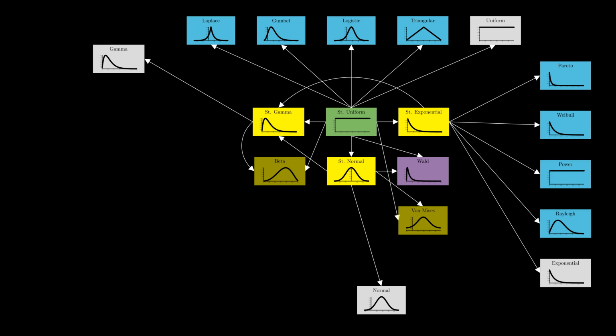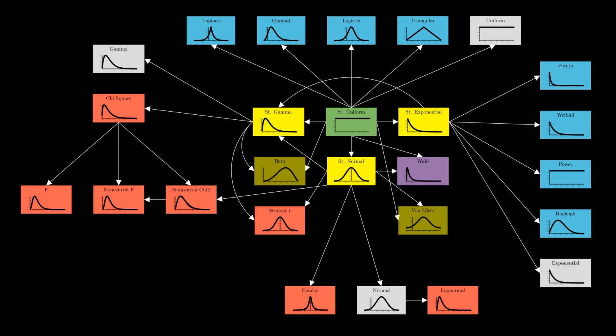Next are the distributions sampled using inverse transform sampling. All the distributions in blue are sampled using inverse transform sampling. And finally, all the distributions in red are sampled using statistical transformations other than inverse transform sampling or the stretching and sliding transformation we just mentioned.